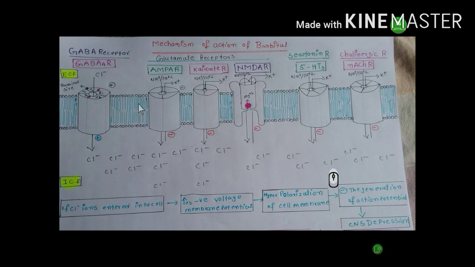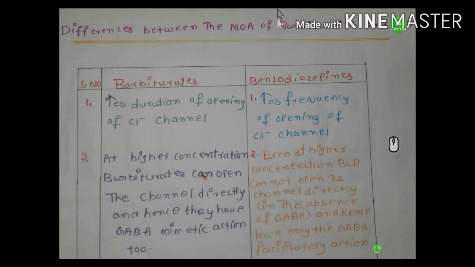So a patient with epilepsy takes barbital. Barbital blocks the glutamate receptor, serotonin 5-HT receptor and nicotinic acetylcholine receptor. See here, this barbital blocks all these receptors. So the cations do not enter the cell. In this way, barbital inhibits the abnormal excitation of the CNS and produces an inhibitory response in the neuron by activating the GABA receptor.